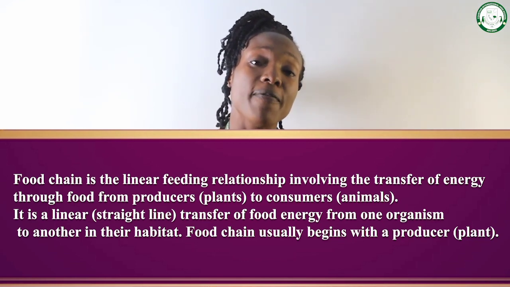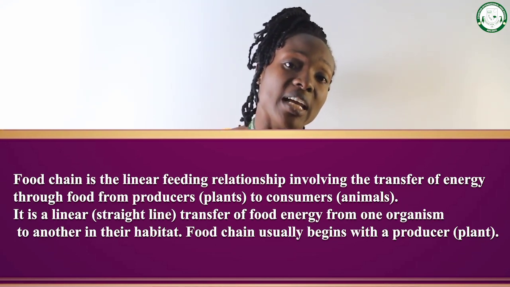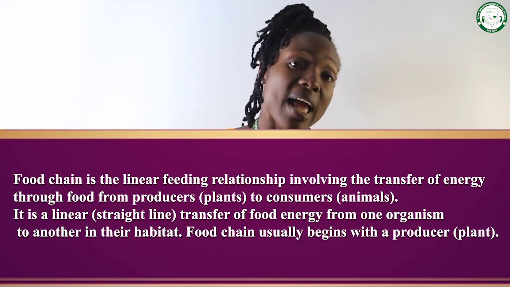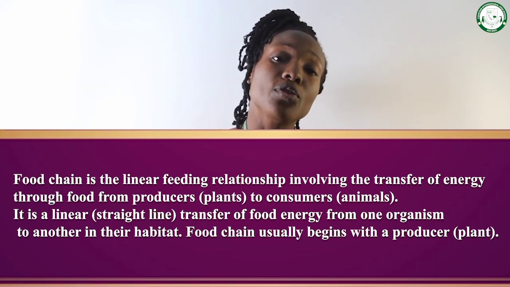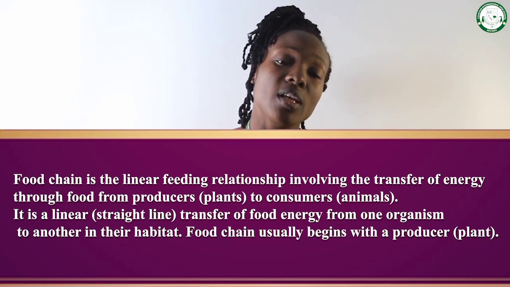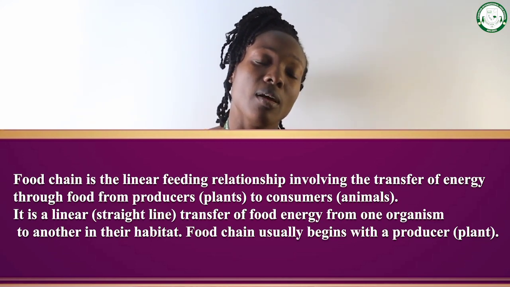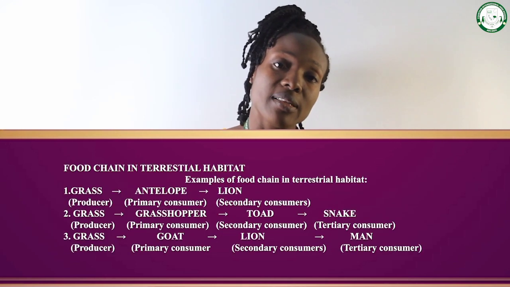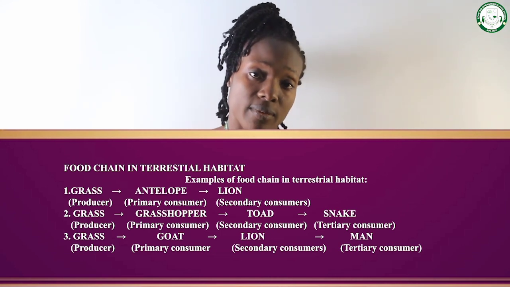Now in a food chain, I said it is a transfer of energy from producer to consumer, telling you that it involves plants and animals, which are the consumers. Now every food chain will start with plants, which are producers. Take for example, in a particular terrestrial habitat, we have the grass, the grasshopper, and the lizard.